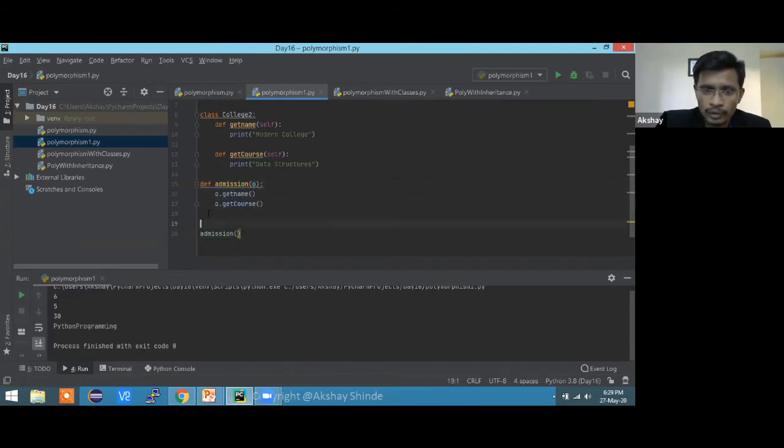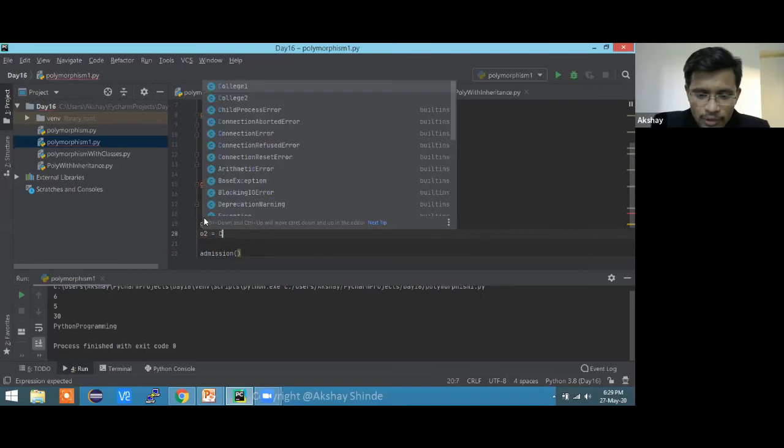So what I need to have is, first, two objects. Like I told you, I'm going to create two objects. The first object will be O1. This will be College, the spelling is capital. College 1. This will be my first object. Then we have O2. Sorry, I wrote 02. Fine. This is college 2.